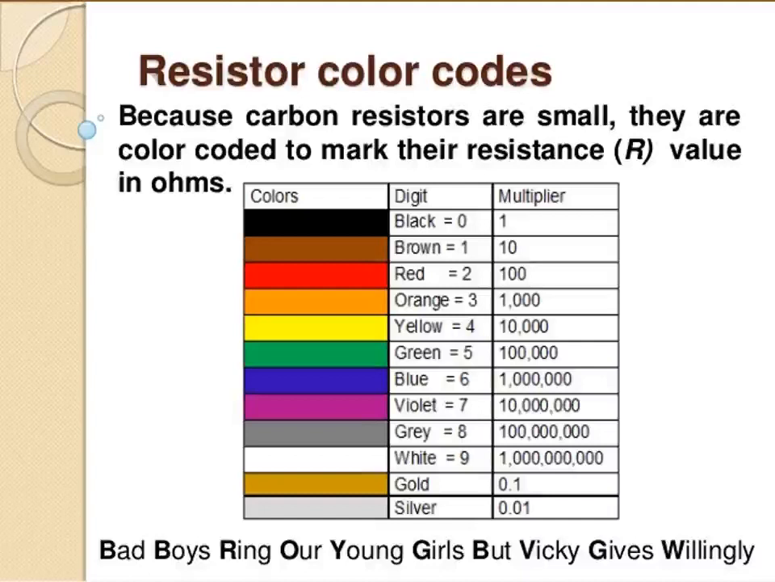If you remember this code, with the initial letters of the colors you can put 0, 1, 2, 3, 4 and write by yourself. If you are given 12 into 10 power 3 and told to write the colors, what do you do? What is 1? You have to remember Bad Boys, so the second B is brown, like that you have to write. This is used in some problems. Okay children, have you understood? These are the resistor color codes.